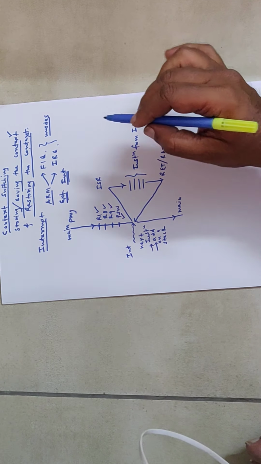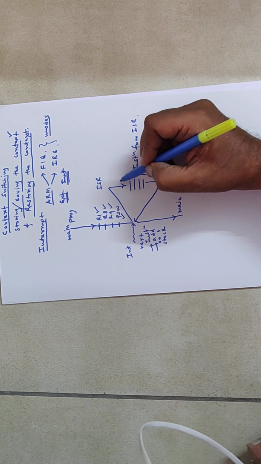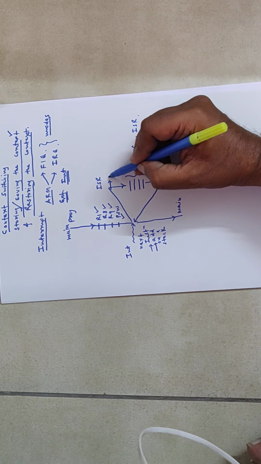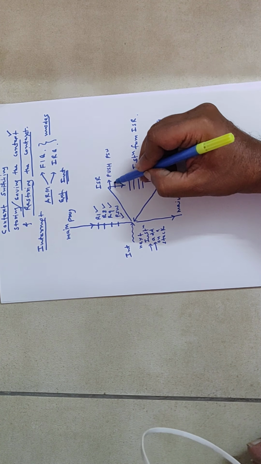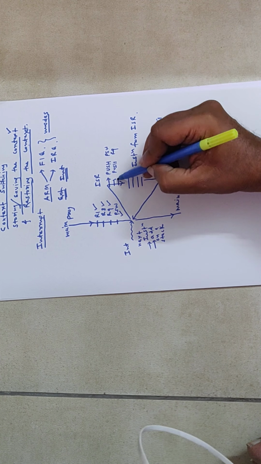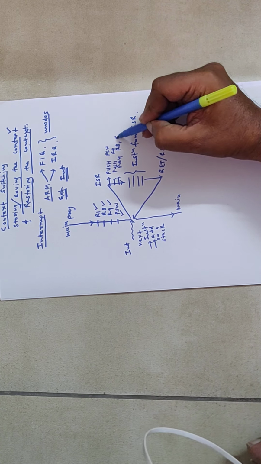So the good programmers, what they do is that whenever they write an ISR, at the beginning of the ISR they will write like this: push PSW, push R9, then push R8, push R1, like this.